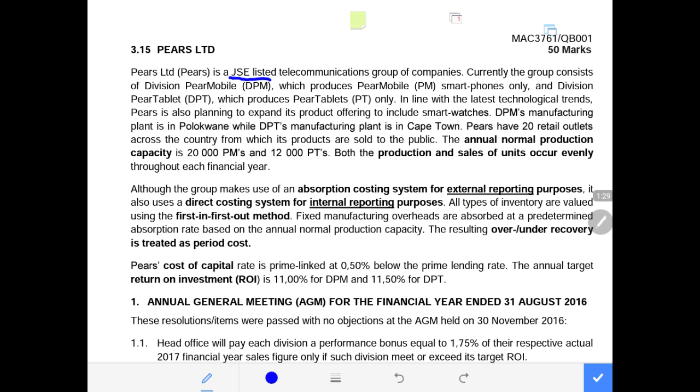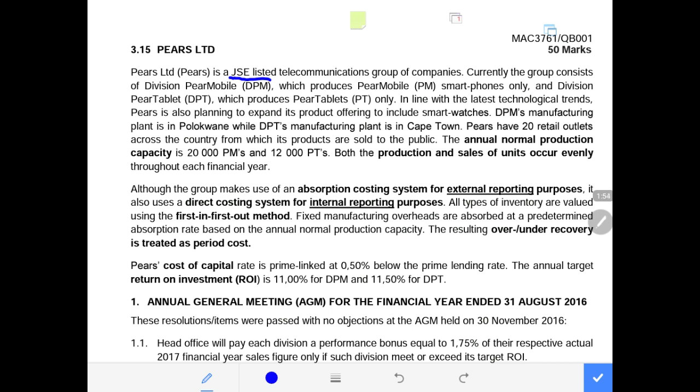DPM's manufacturing plant is in Polokwane, which is the first product, the smartphones only, while DPT, which is the one that produces tablets only, has its manufacturing plant in Cape Town. And PEAR has 20 retail outlets across the country from which its products are sold to the public.